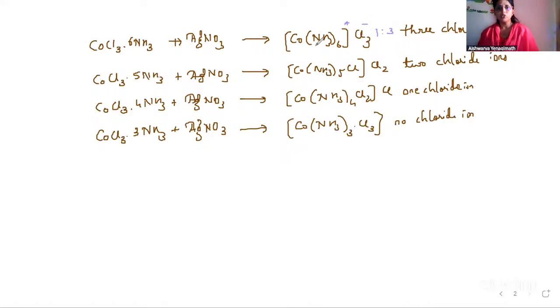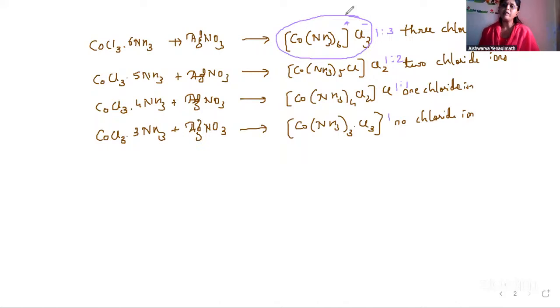So 1 and these are 3. Here it is 1:2. Here it is 1:1. And here it is only 1. There is no negative ion. So the conductivity was found maximum in the first case. In this first case, the conductivity was found maximum.